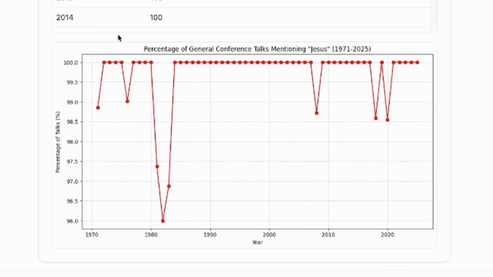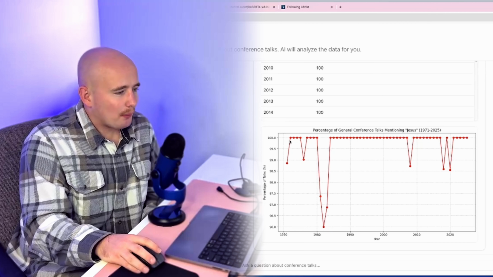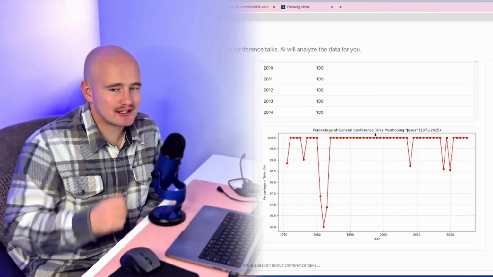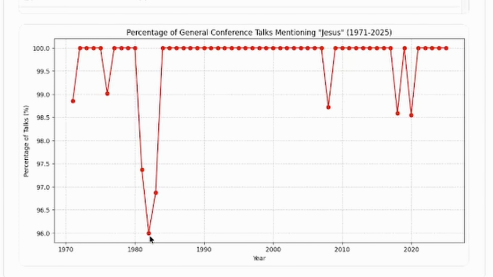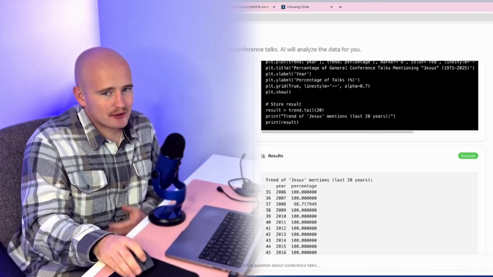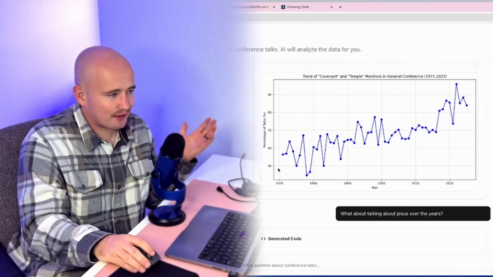You can see here the percentage of talks mentioning Jesus. Almost every single year, 100% of the talks have mentioned Jesus Christ, with the lowest value being 96% of talks mentioning Jesus Christ. And this obviously shows that while some things like temples and covenants definitely have increased, it seems that the central message of Jesus Christ being our Savior has remained consistent from the beginning of General Conference.